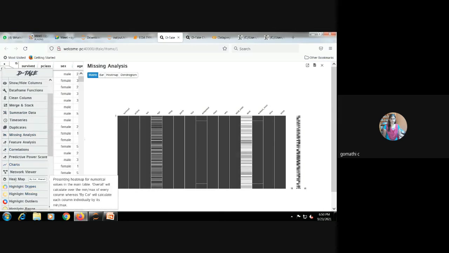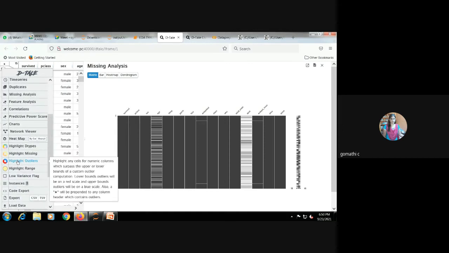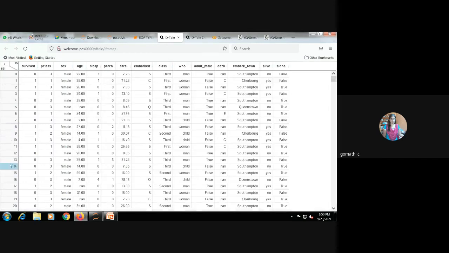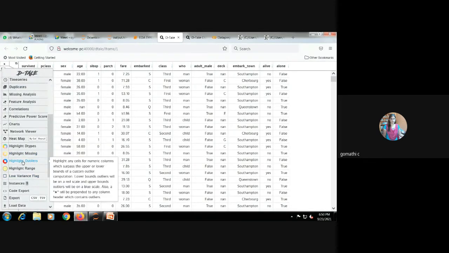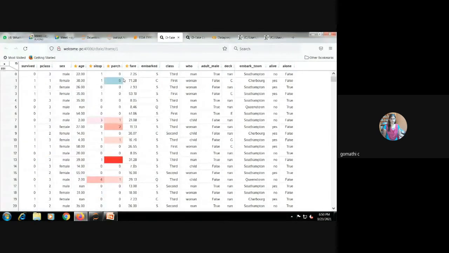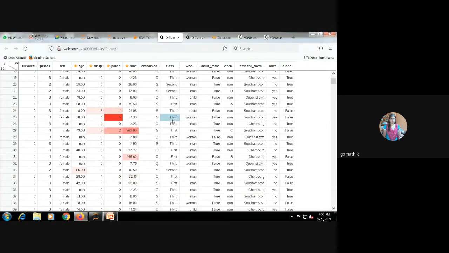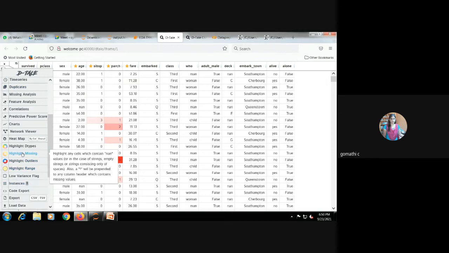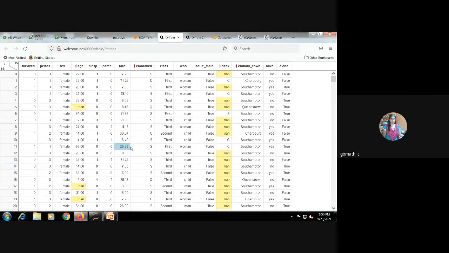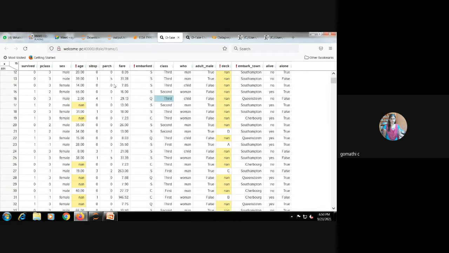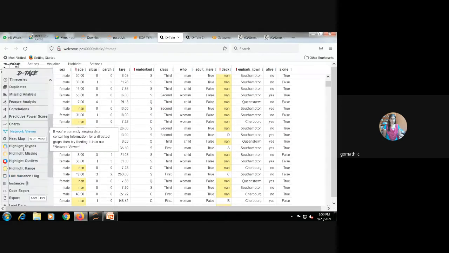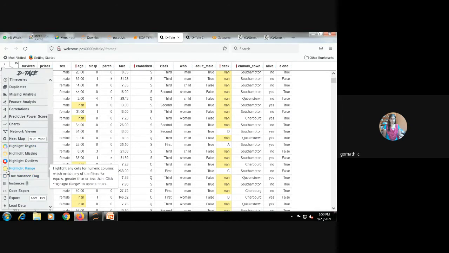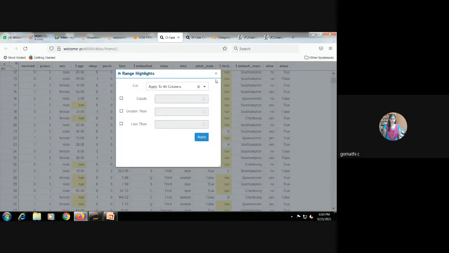Missing values. See, highlight outliers is here. Highlight outliers: these columns have outliers, and it highlights them. You people can see, no? This is a wonderful library. We can see the highlighted missing values. Which features have more missing values, we can easily identify using this library. Then range highlights the ranges, you can do it.